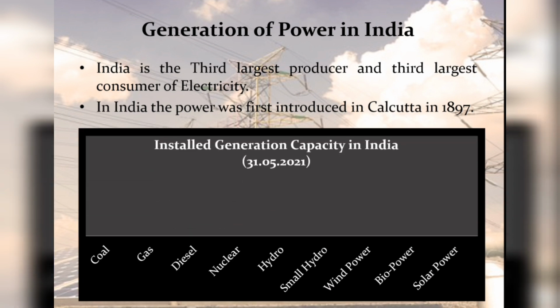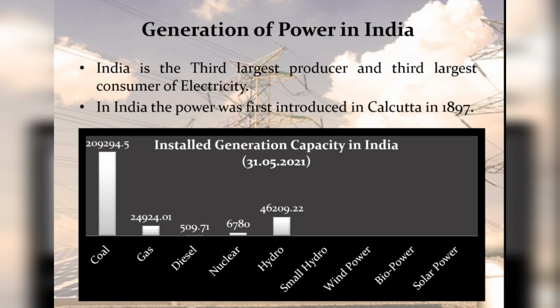Now, when we discuss the installed generation capacity in India, as of 31/5/2021, the installed capacity of thermal power plants is 2,09,294.5 megawatt. Gas is 24,924.01 megawatt. Diesel is 509.71 megawatt. Nuclear is 6,780 megawatt. Hydro plant is 46,209.22 megawatt.